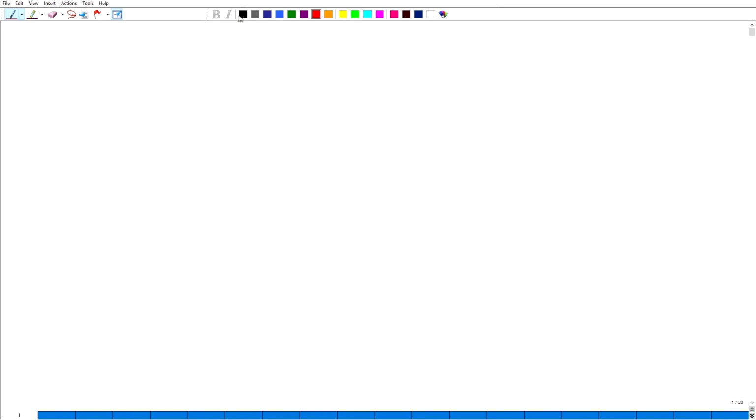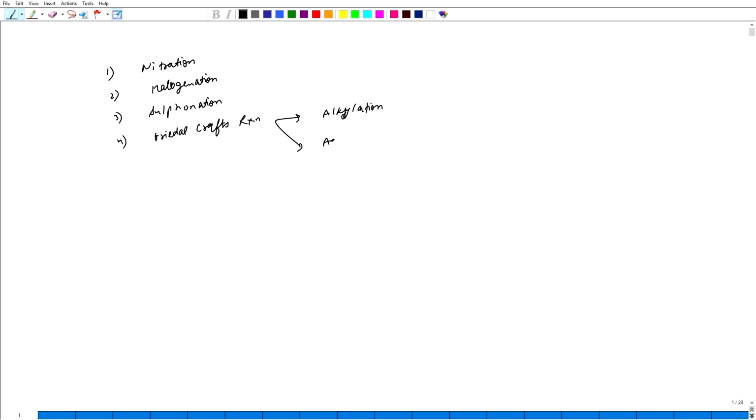The reactions discussed till now are the nitration reaction, the halogenation reaction, the sulfonation reaction, and then the Friedel-Crafts reactions. Two Friedel-Crafts reactions we have discussed, alkylation and acylation.